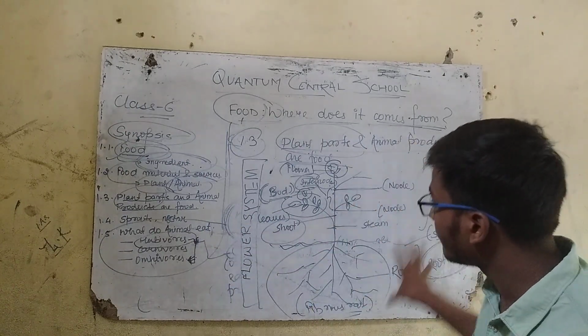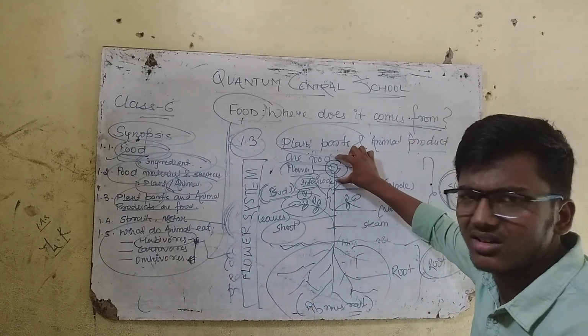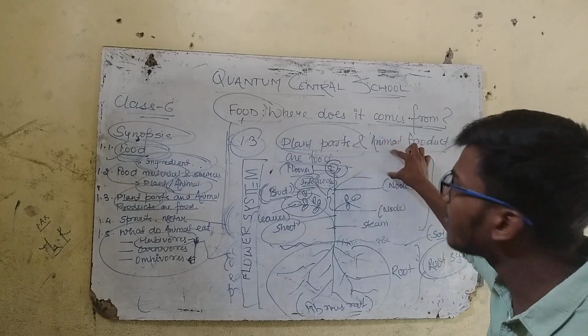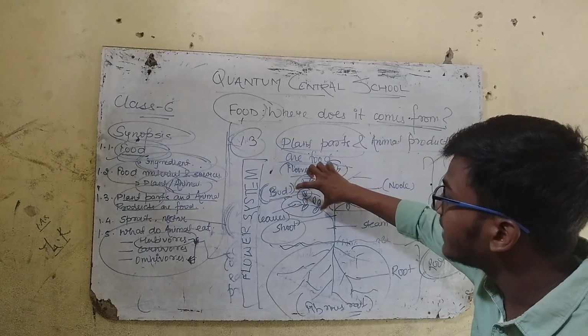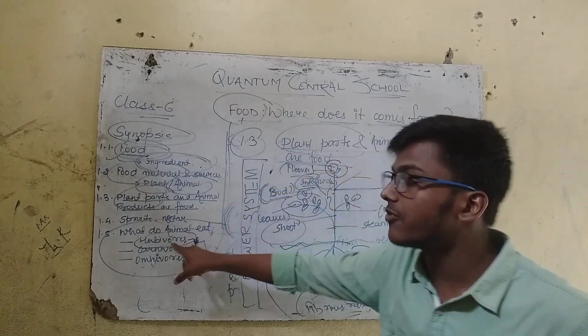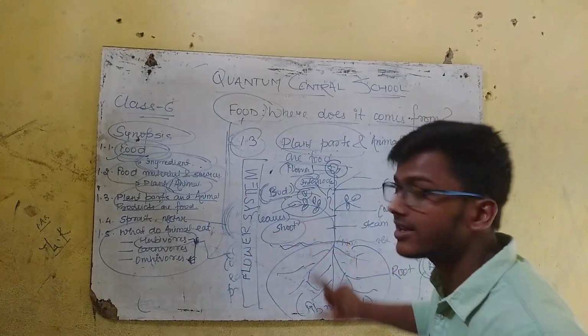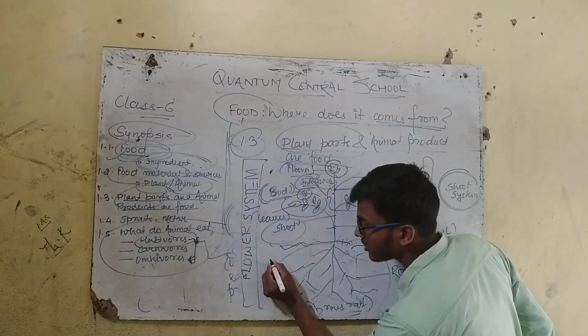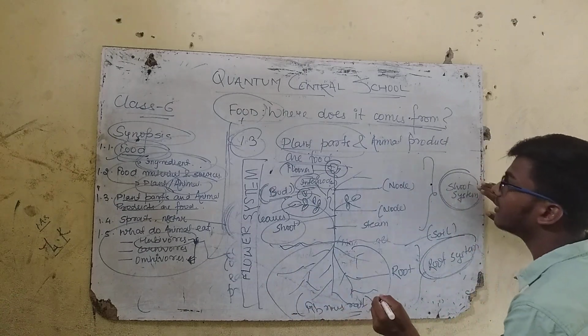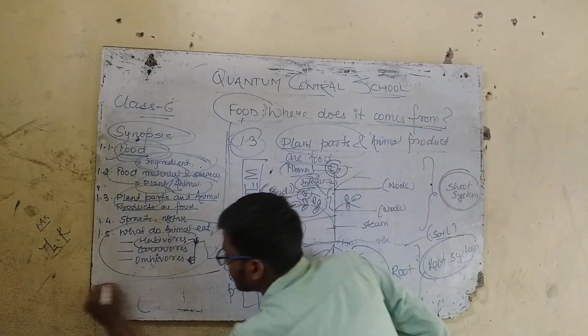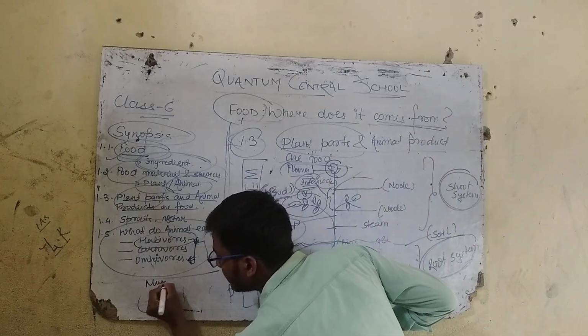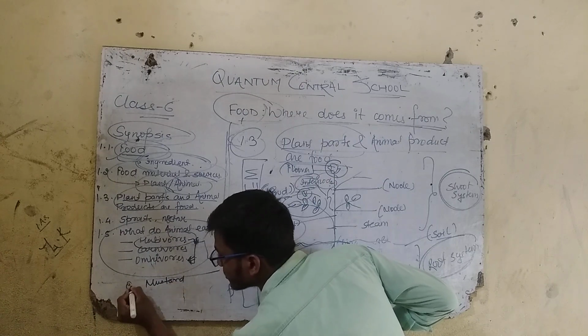What we will see here is that this flower acts as a reproductive part, while the leaf part is being used by herbivores, as I already told about the mustard. Example, let me write it: mustard.